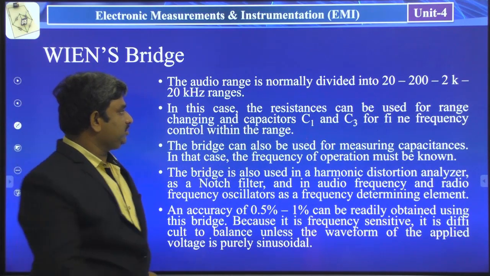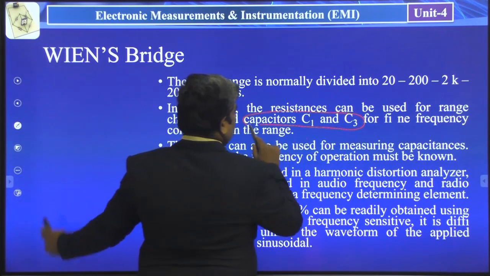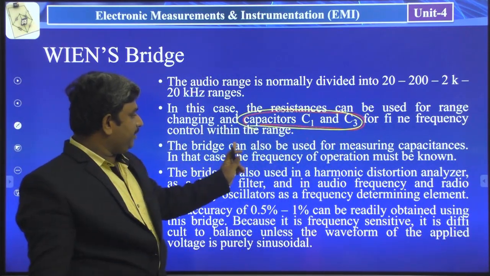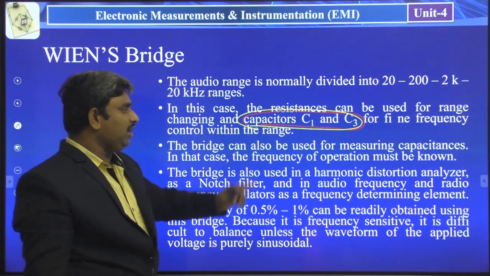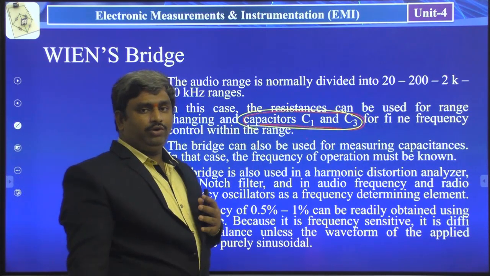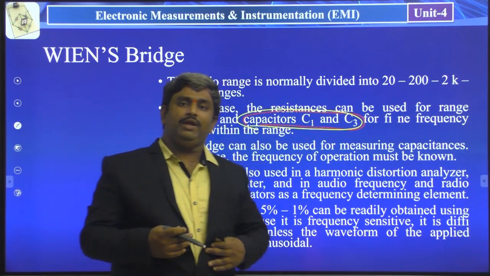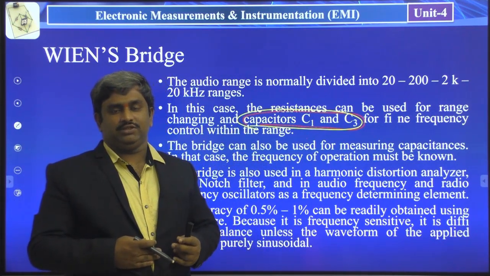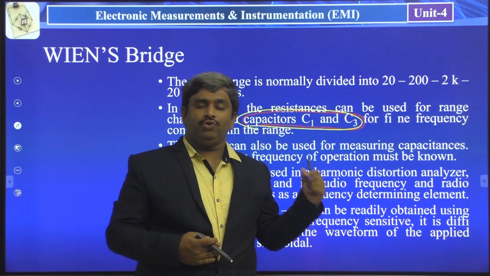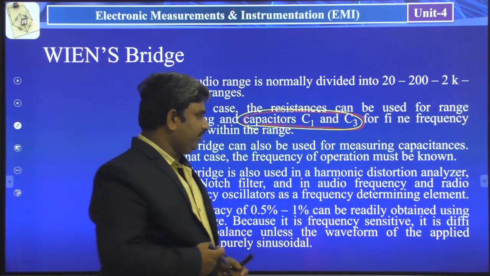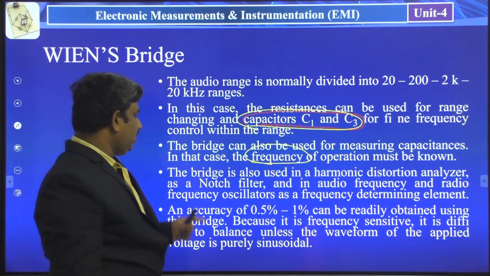Next, the bridge has these two capacitors, C1 and C3. The bridge can also be used for measuring capacitance. In that case, the frequency of operation must be known. So when you want to find the capacitance value, you need a good grip on the frequency. That means you have to know the frequency value if you want to solve for the capacitance values. If you know the capacitance value, you can find the frequency of the system. So that is very, very important: for measuring the capacitance values, we have to know the frequency.